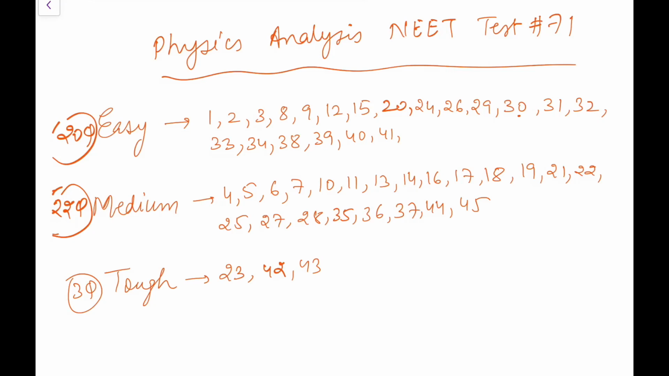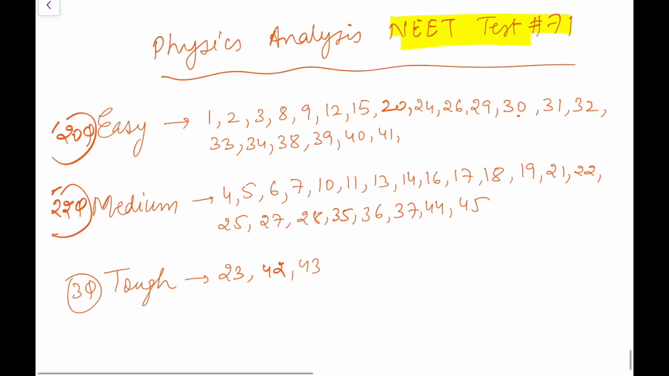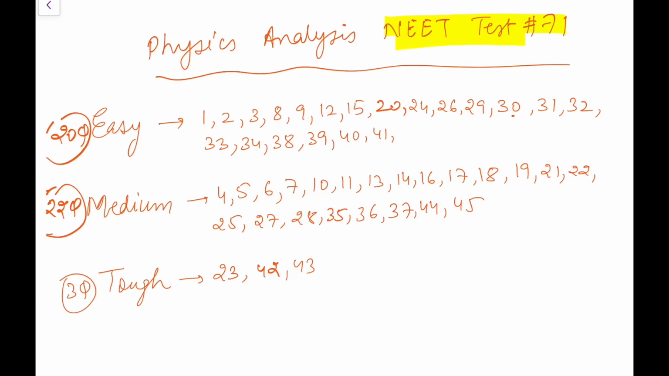Today I just solved this paper, NEET test 71, and I'm doing this analysis. As per me, 3 questions were tough and I've taken 3. You could have removed 1 and 2 also because you are thoroughly practiced, and 22 were medium, 20 were easy. The paper was of an easy level, I can say, and again it's a paper where you should score.